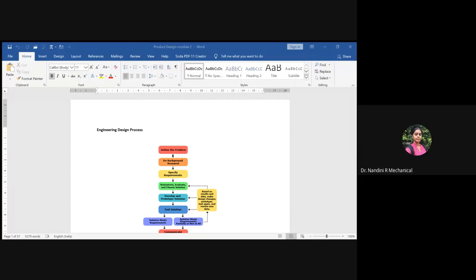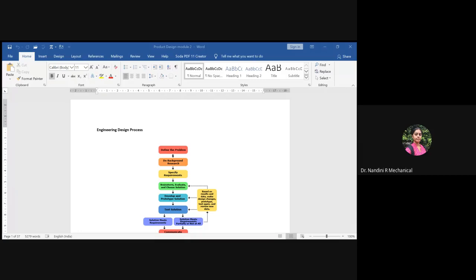Based on that, you will do background research, so that you'll come to know whether it is a totally new concept, or whether it is in existence and you want to do a modification. So based on it, you will know what exact requirement is needed to start the process. Doing the background research is mandatory for any kind of problem. If you don't do it properly, you will end up with the wrong direction for the flow of the project. So a proper literature survey based on the problem definition has to be done.